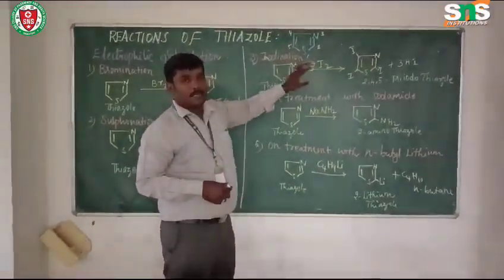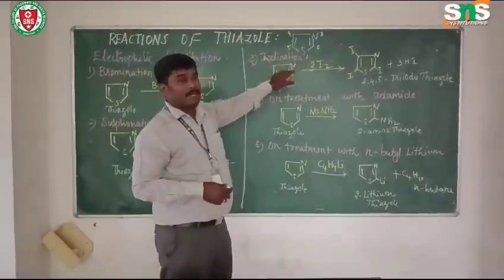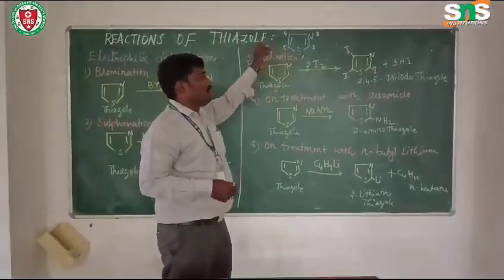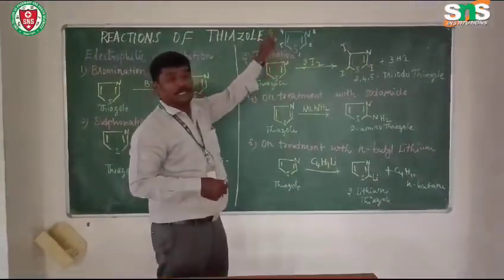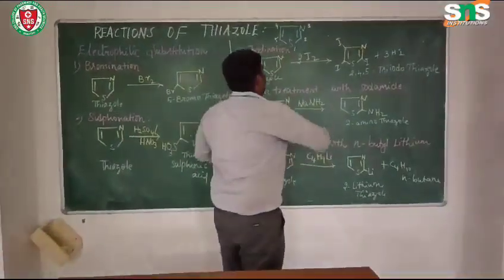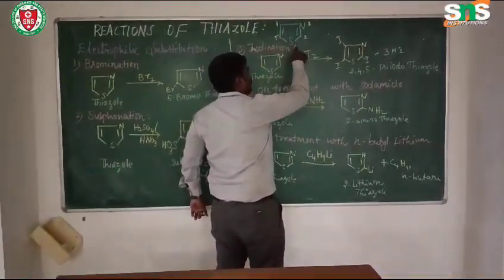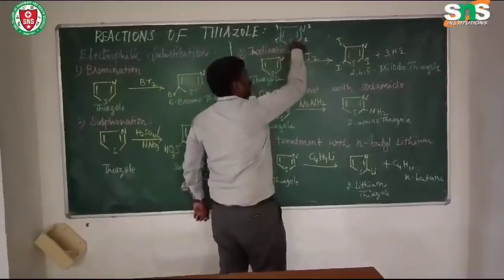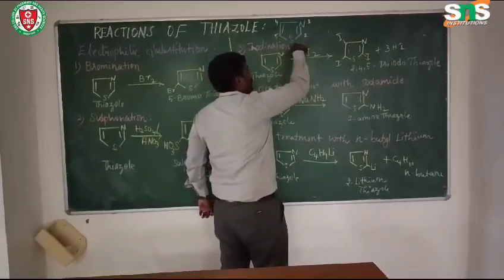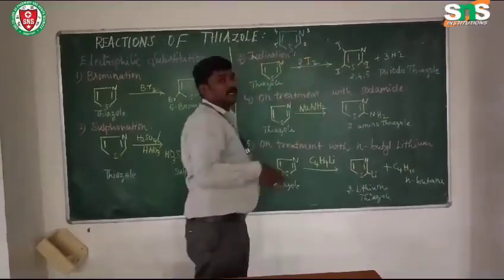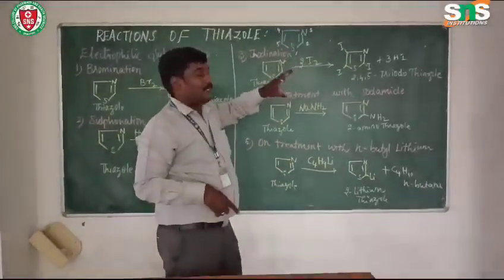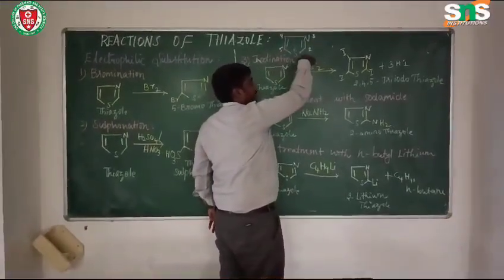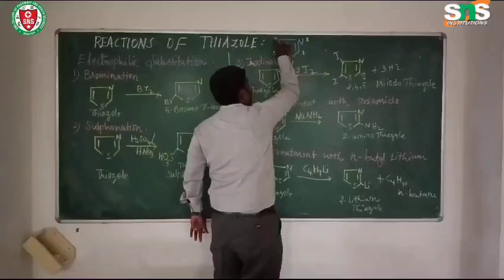According to the nomenclature, we have to give the numbering such that the atom with the highest atomic number gets the first preference, followed by the next one. So we give the first numbering to the sulfur, number 1. So 1, 2, 3. It should not be clockwise, because the other heteroatom is present and that should get the least numbering. So it should be anti-clockwise, not clockwise. So 1, 2, 3, 4, 5.